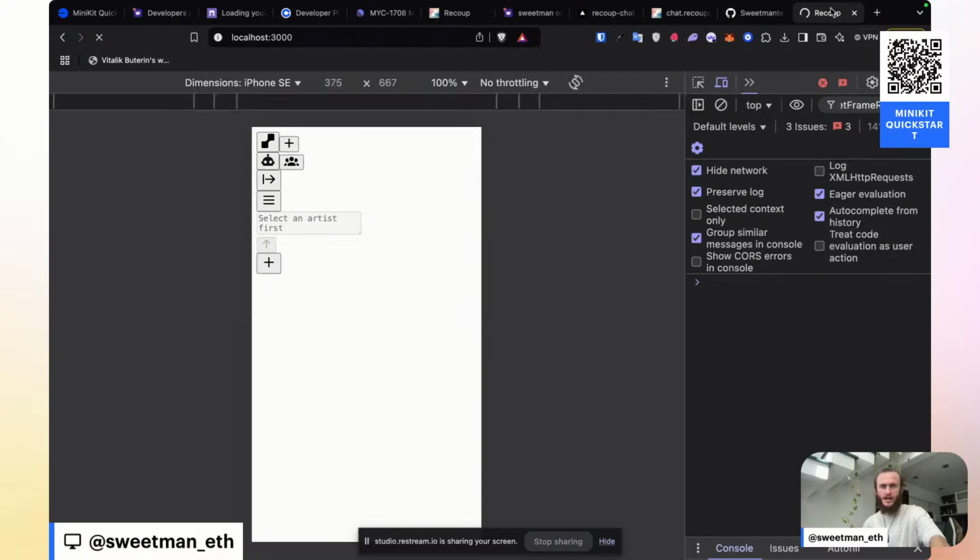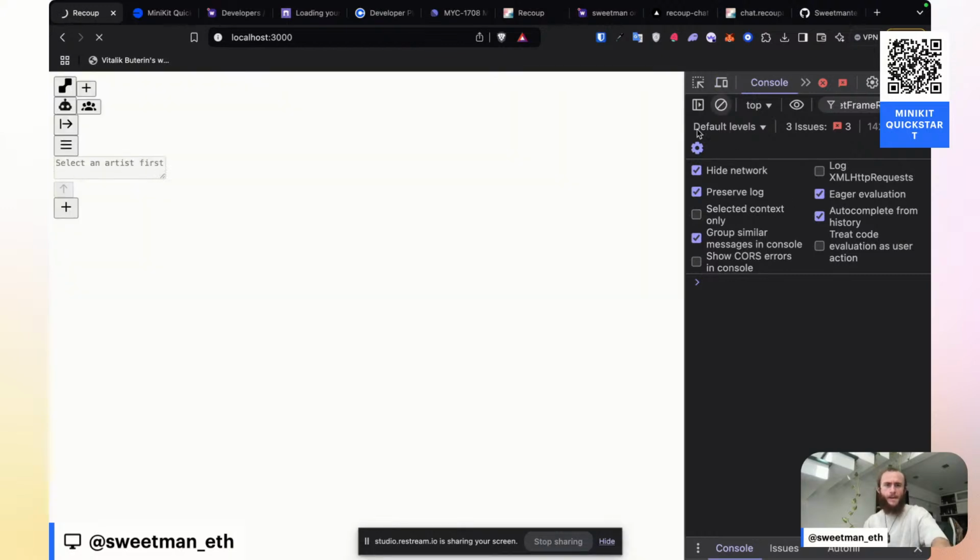All right, our app is slowly loading. All that I care to see is if we're triggering the setFrameReady, which is what is mentioned here in the docs.